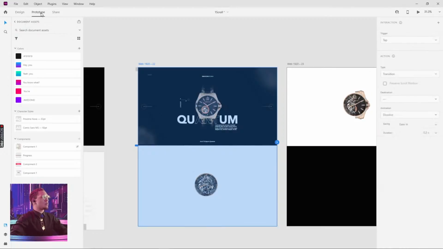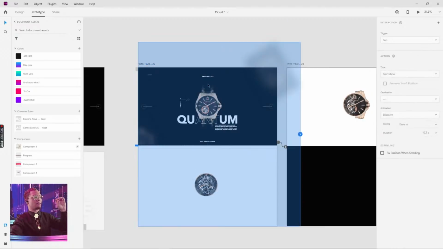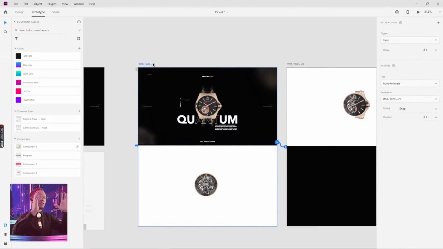All right, so we're gonna go to prototype, and we're gonna take this little beautiful blue line and connect it to our second artboard, and very simply, we're just gonna say time to trigger. We want our trigger to be time. We don't want to have to click anything, we just want it time. Delay, I'm gonna increase this not to 1 second, but to 3 seconds, so that when we press play on the prototype, it will chill for 3 seconds, then do the animation we want it to.